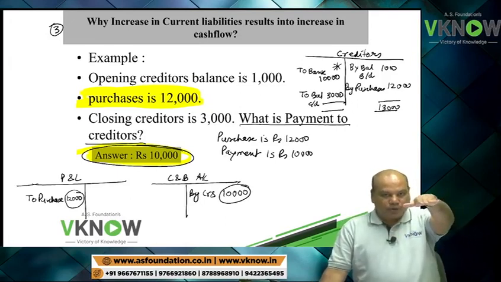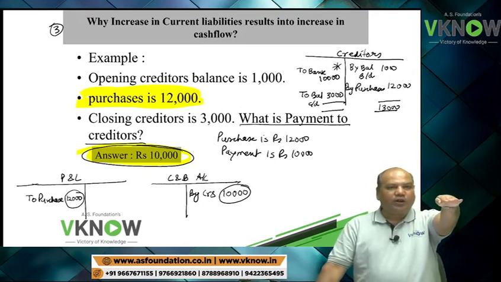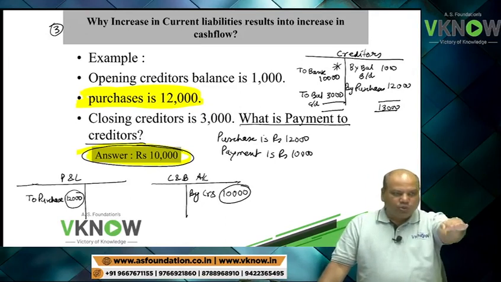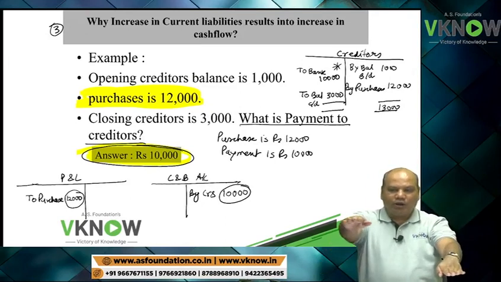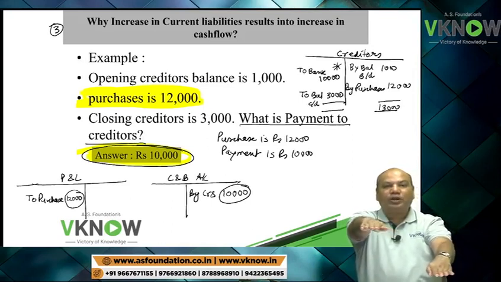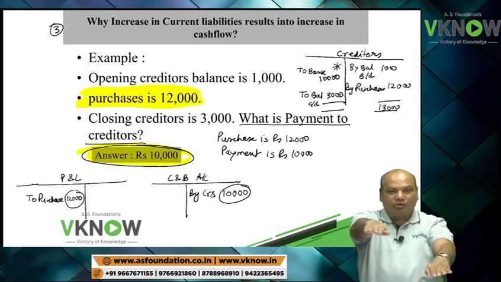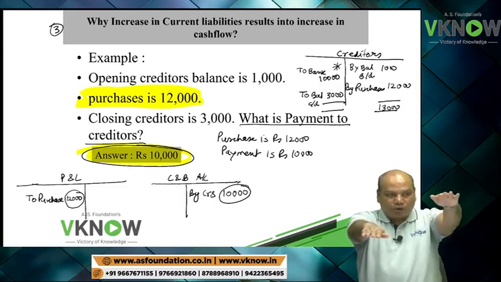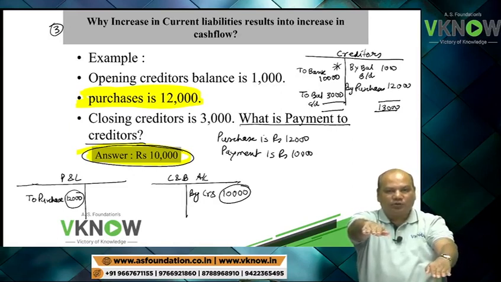So this is my profit on the left side. Profit has gone down by 12,000 rupees. And this is my cash account. Cash balance will go down by 10,000 rupees. Look at it carefully. Profit reduces by 12,000, cash reduces by only 10,000, so cash is on a higher plane.